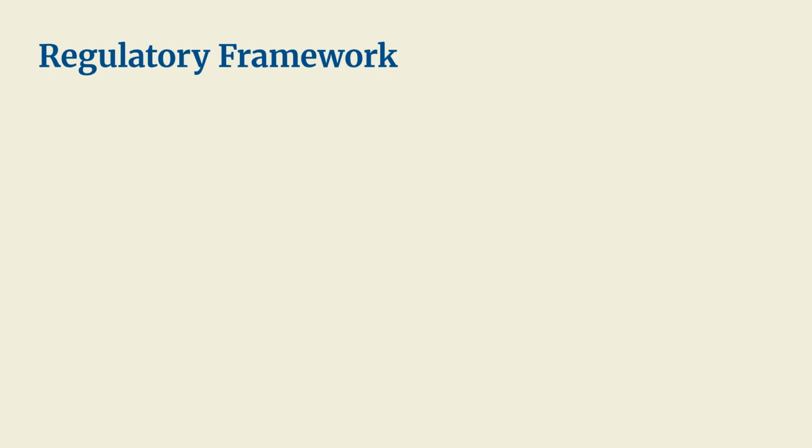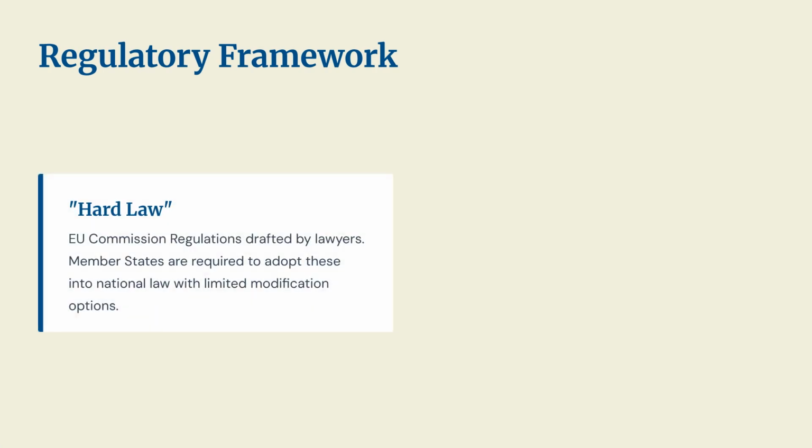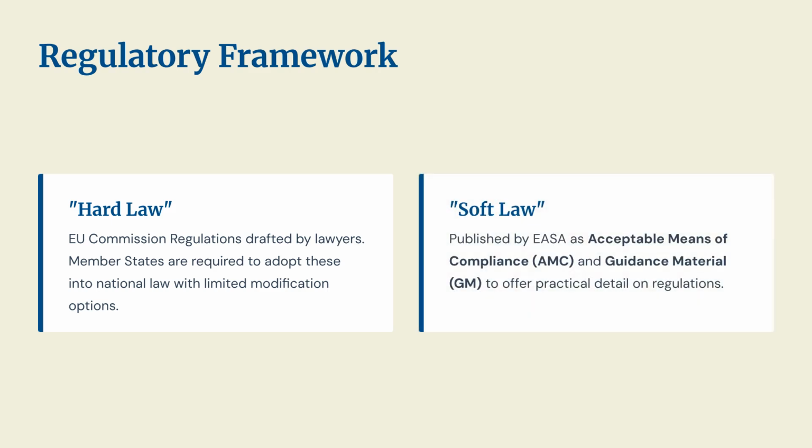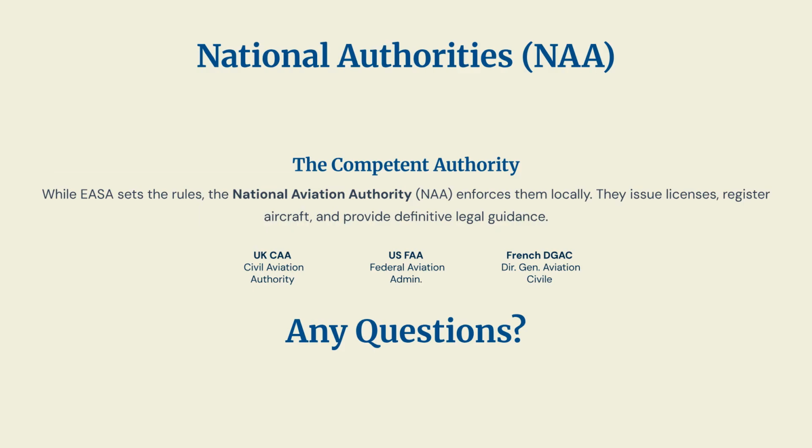The regulatory framework consists of hard law, which are EU Commission regulations that member states must adopt, and soft law, published by EASA as acceptable means of compliance and guidance material, providing practical details. Finally, national aviation authorities, or NAA, such as the UK CAA, US FAA, and French DGAC, enforce the rules locally. They issue licenses, register aircraft, and provide legal guidance.